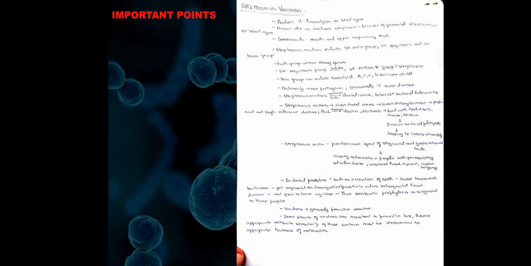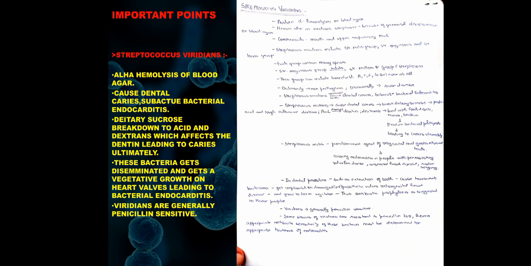So the takeaway message from this slide will be Streptococcus viridans. The main points are alpha hemolysis on blood agar, causing dental caries and subacute bacterial endocarditis. Dietary sucrose breaks down into acid and dextrans, which affect the dentin, leading to caries ultimately. And these bacteria get disseminated and form a vegetation on the heart valve, leading to bacterial endocarditis. Viridans are generally penicillin sensitive. So these are the main points and takeaway message from this slide.